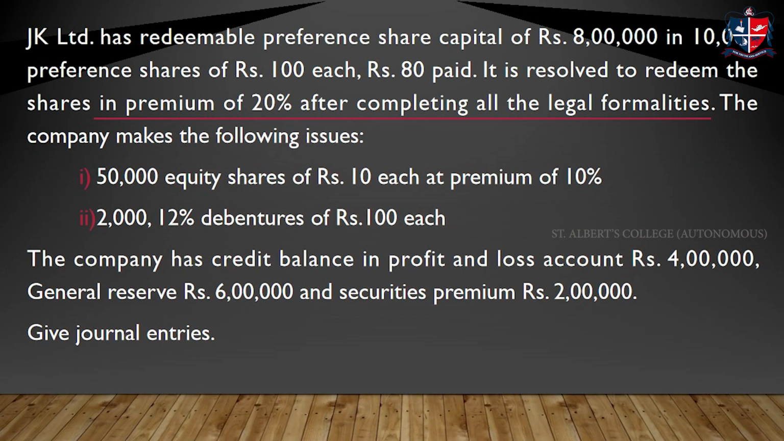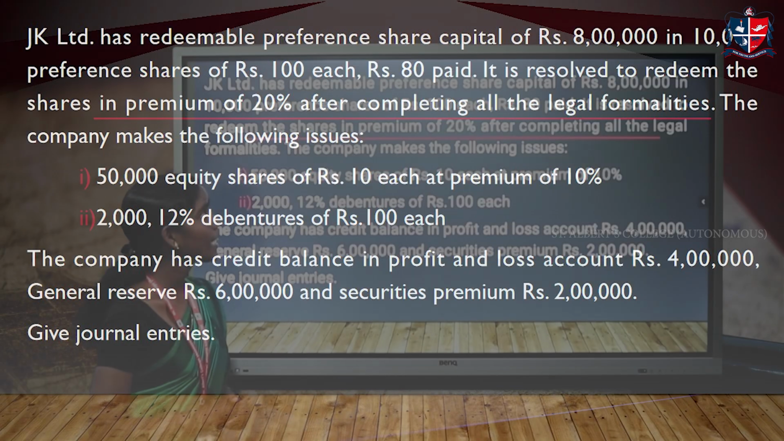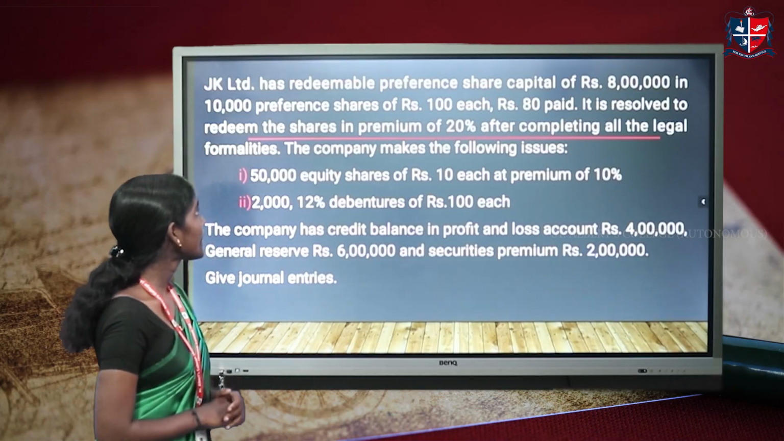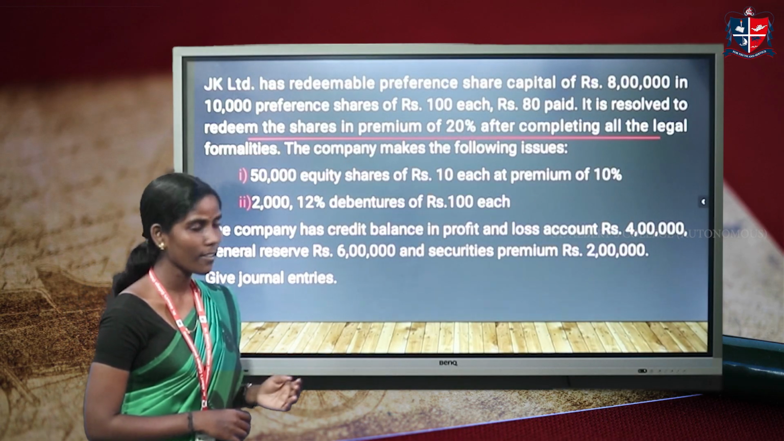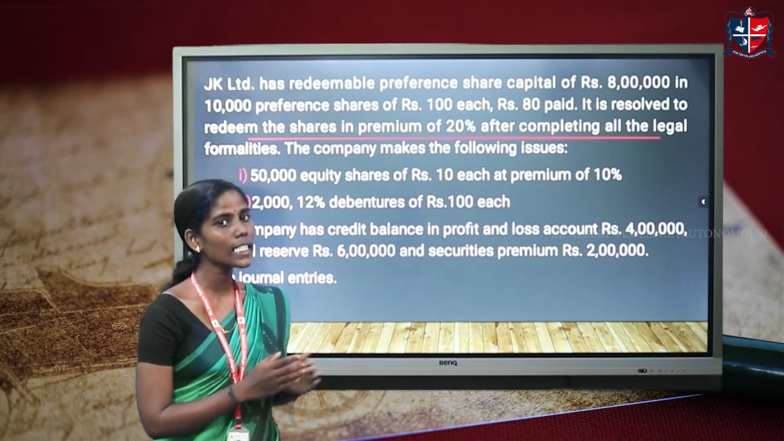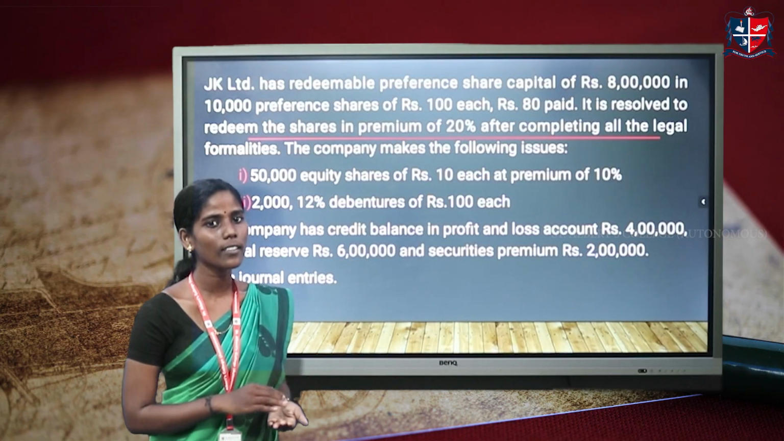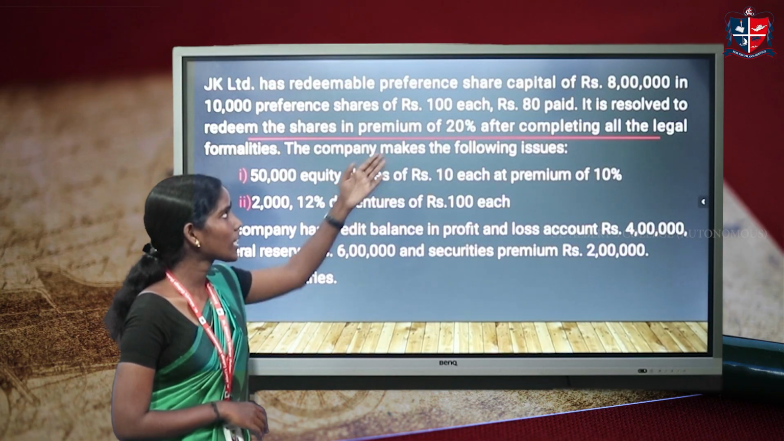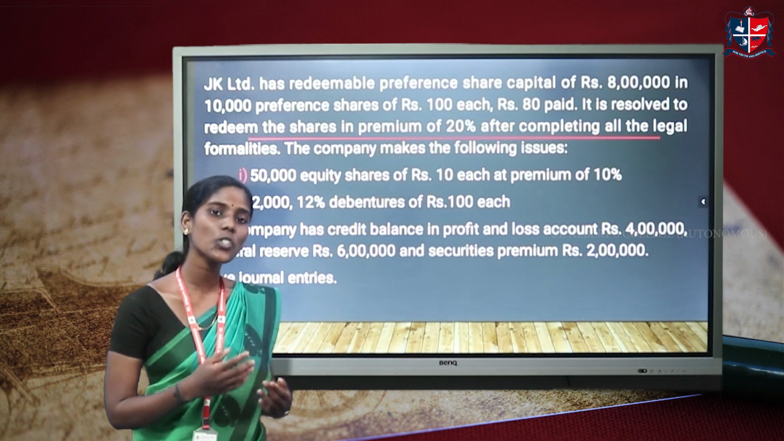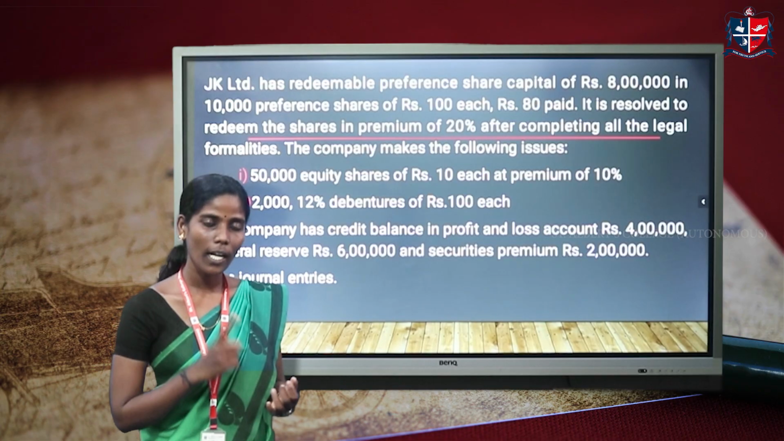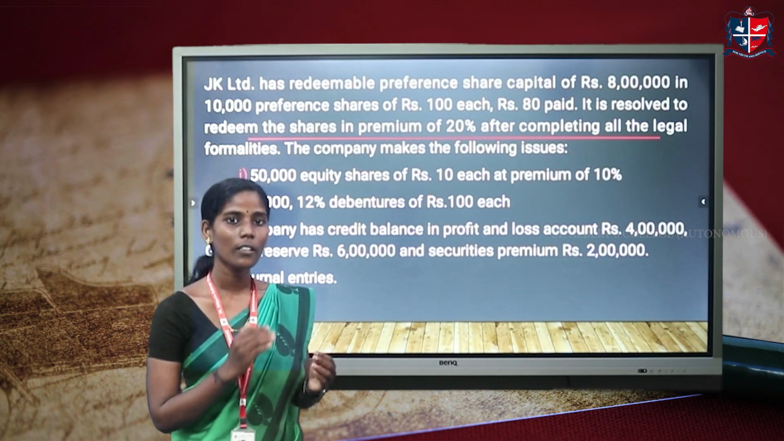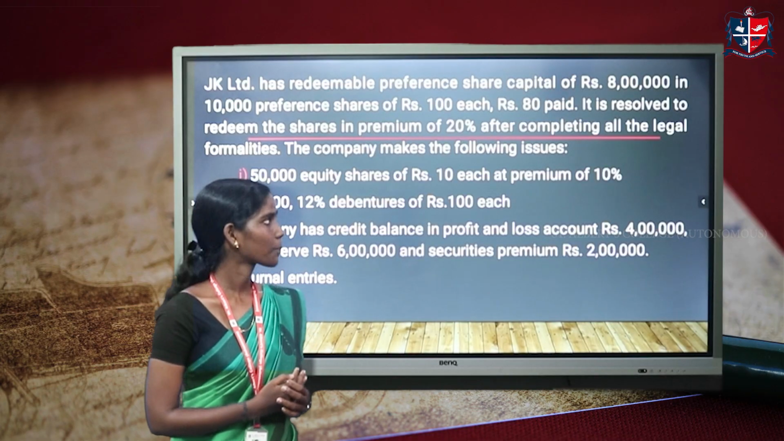Let's do a problem. JK Limited has redeemable preference share capital of rupees 8 lakh, in 10,000 preference shares of rupees 100 each, rupees 80 paid. So from this first sentence, it is clear that the shares are not fully paid up, because the share price is 100 but only 80 is paid. That means the shares are partly paid up. So the company needs to make them fully paid up. So the first journal entry should be making the shares fully paid up.